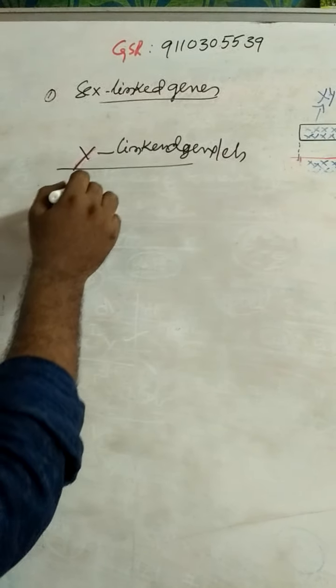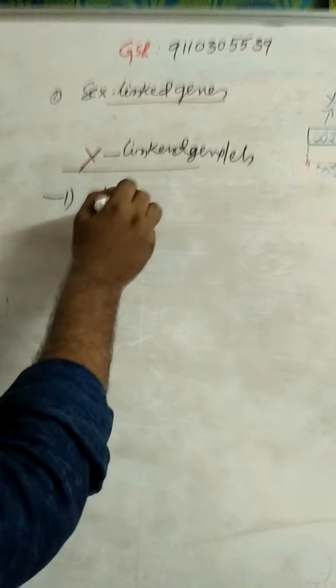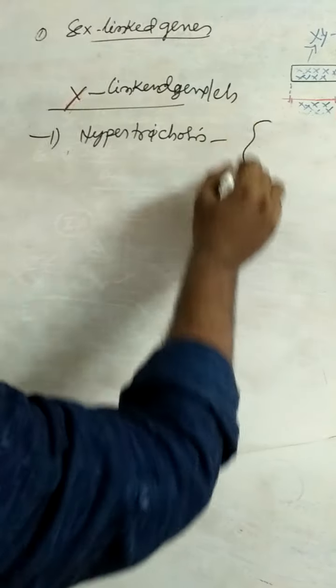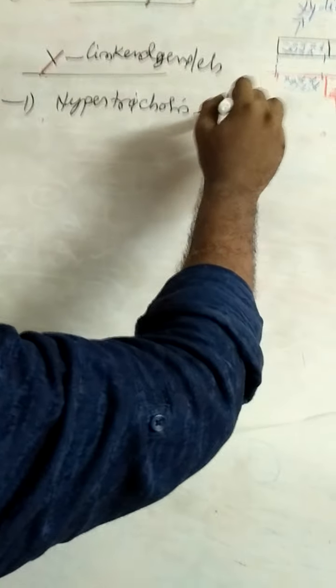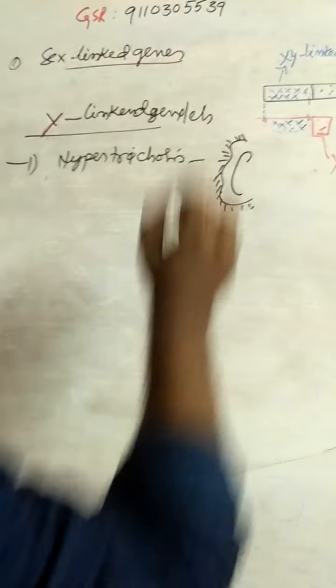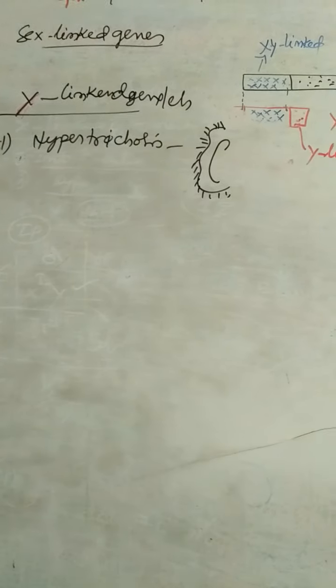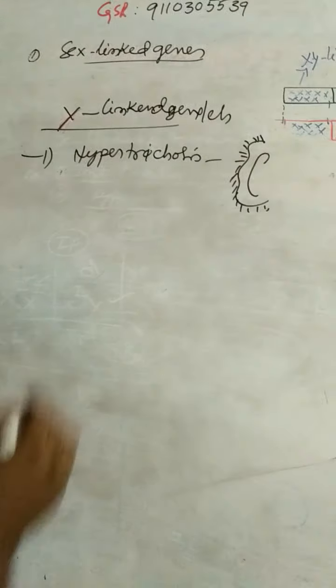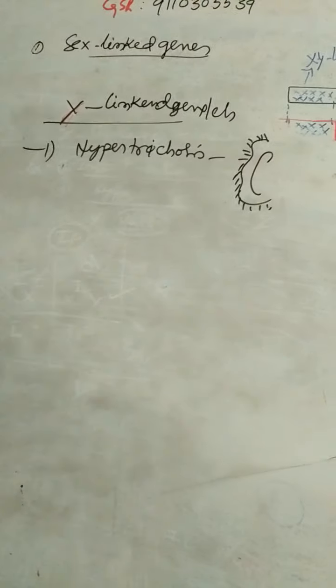Example for Y-linked. Number 1, hypertrichosis. Hypertrichosis means hair on the external ear, growth of the hair on the external ear or pinna. That is hypertrichosis, that is a Y-linked character.